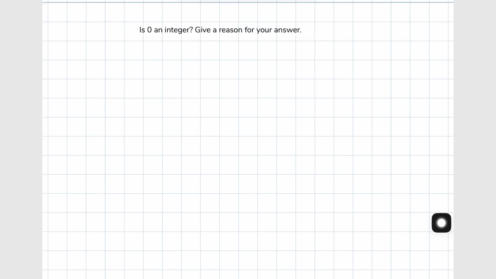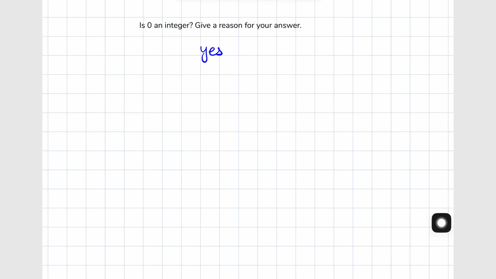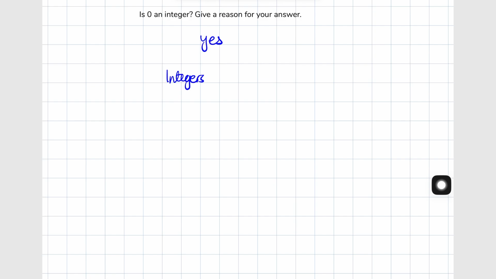Next question. Is 0 an integer? Give a reason for your answer. The answer is yes. 0 is an integer because integers include all positive whole numbers, all negative whole numbers, and 0 in the middle. Even though it's neither positive nor negative, it counts as an integer.